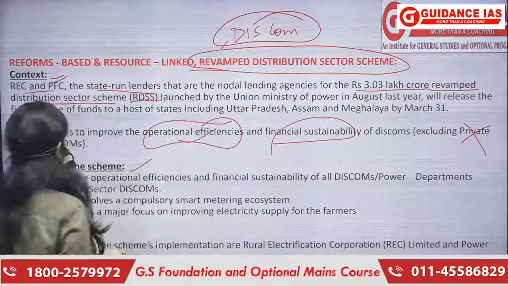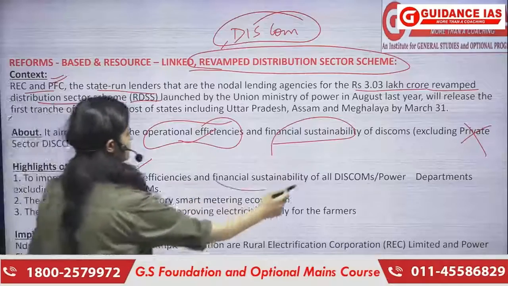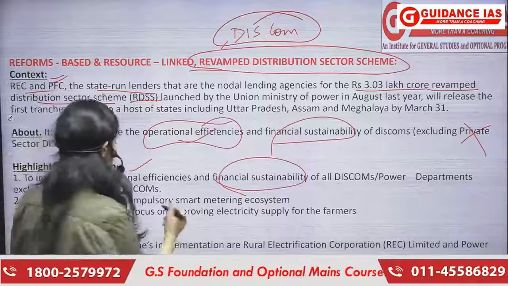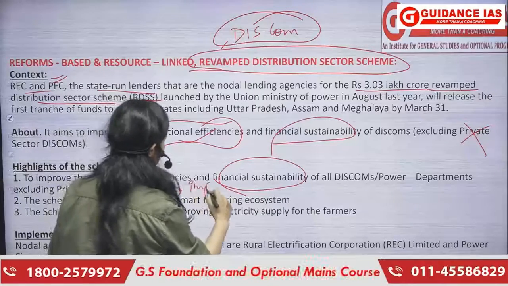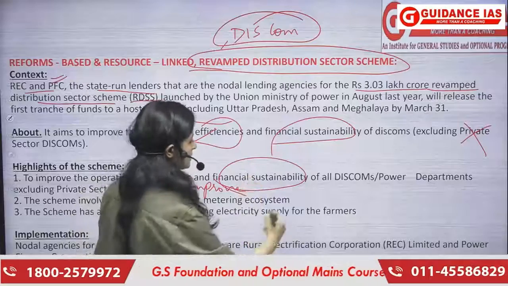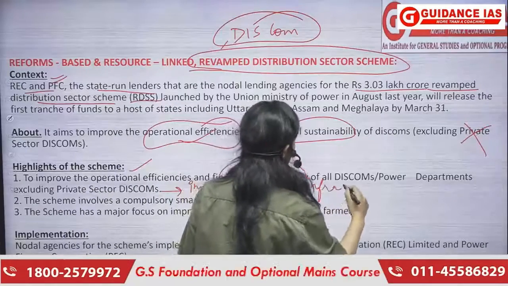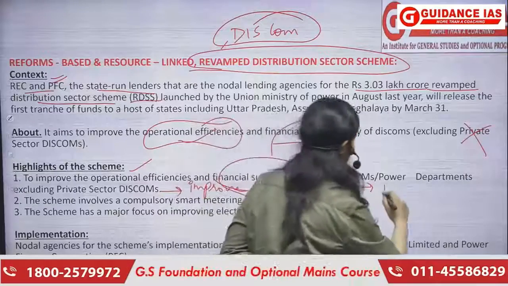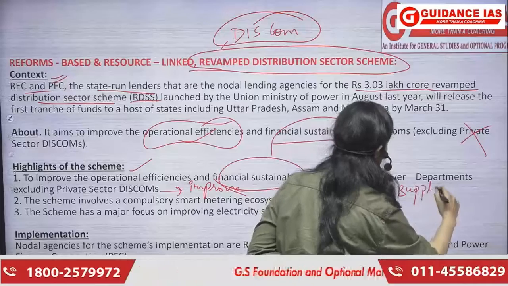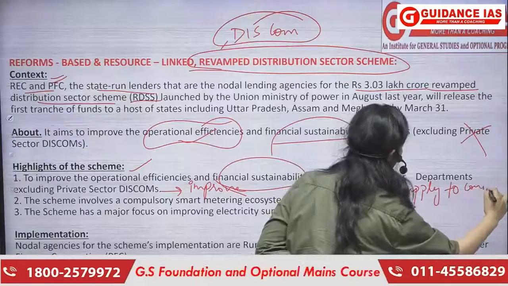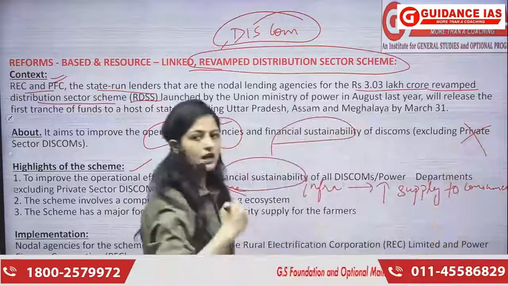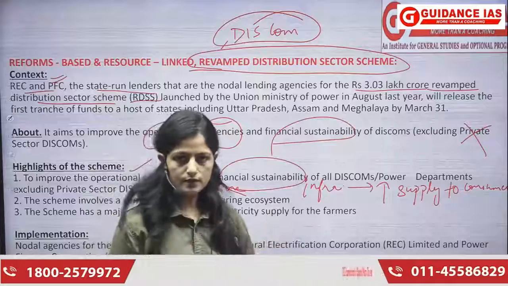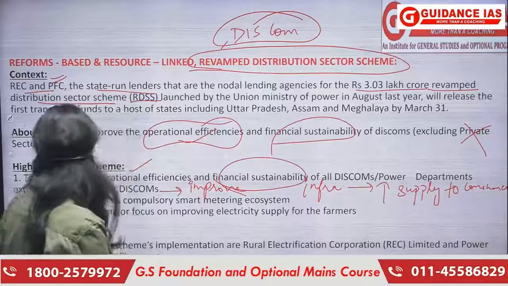If we talk about the highlights of the scheme, we have already talked about that we will be providing them some money so that they can come out of the debt. And what will they do with that money? They will improve the infrastructure, which can in turn enhance the supply to the consumer. So basically electricity अच्छे से, बहुत affordable, बहुत reliable consumer तक पहुंच सके. All of this is targeting this particular point only.